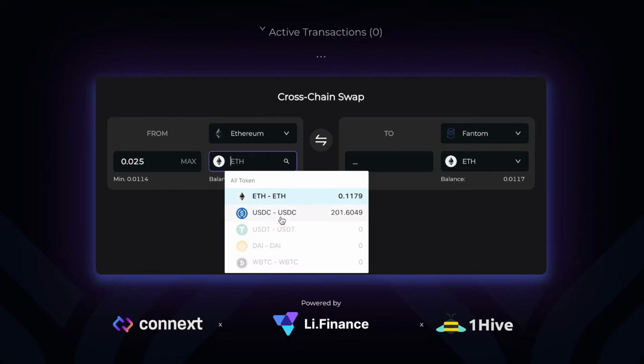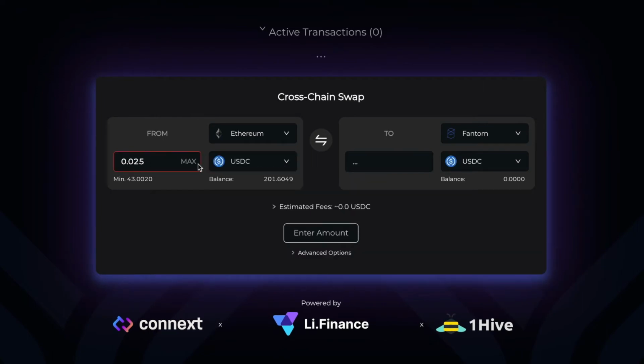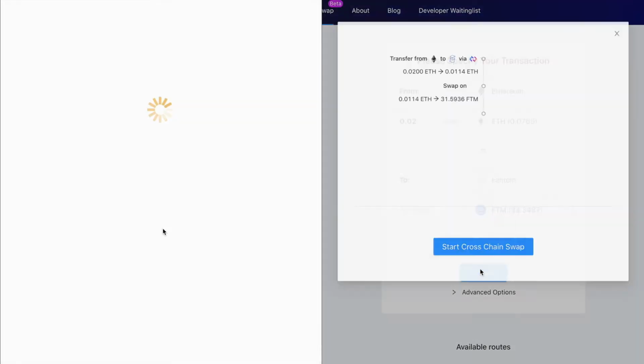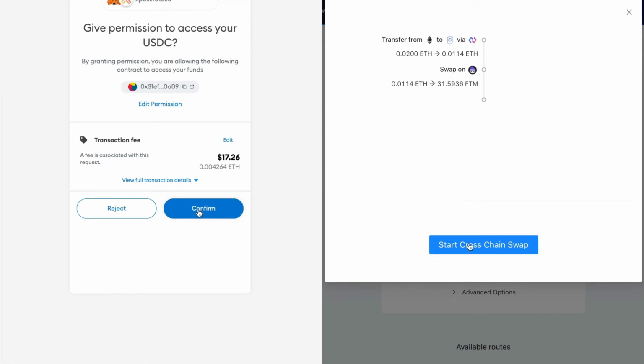With Connext, to perform a cross-chain swap, you need to swap ETH to USDC, then perform a cross-chain swap of mainnet USDC to Phantom USDC, and lastly swap Phantom USDC to FTM, altogether three separate transactions.